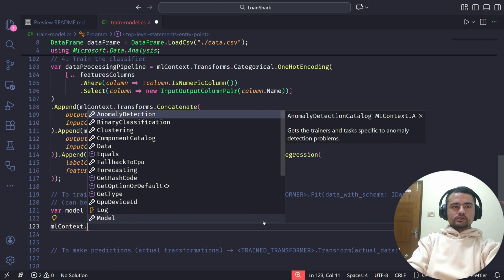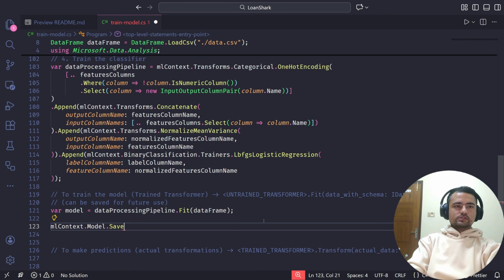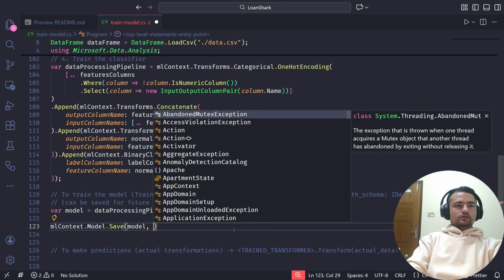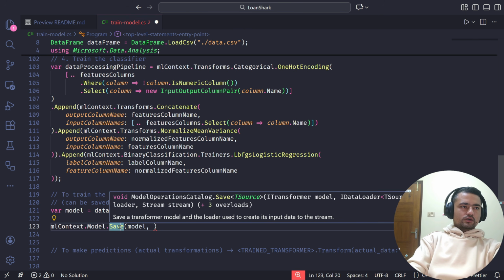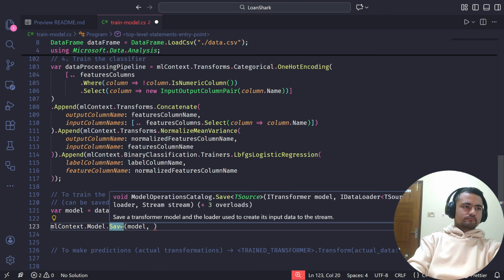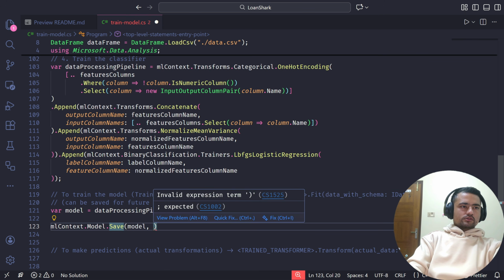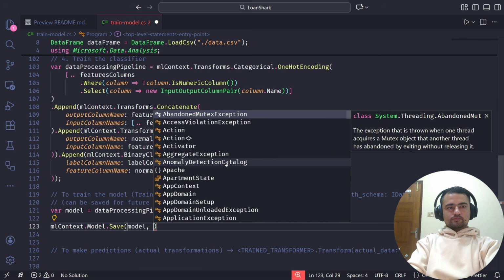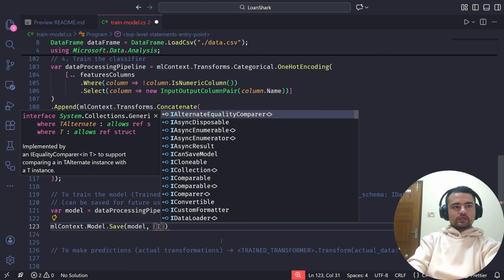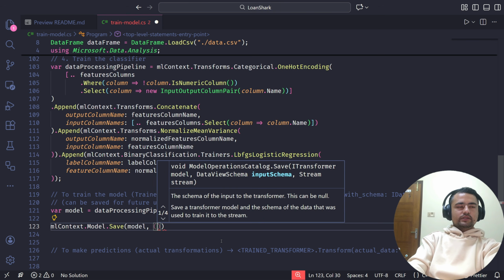So what we can do is ml context dot model dot save, and the first argument is the model to save, and the second one is, oh, I don't know why it's not showing that. But we just need to pass the schema, input schema. Now the input schema can be anything, but we can get this from any data frame.